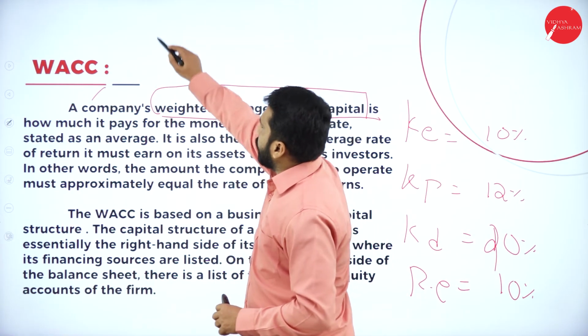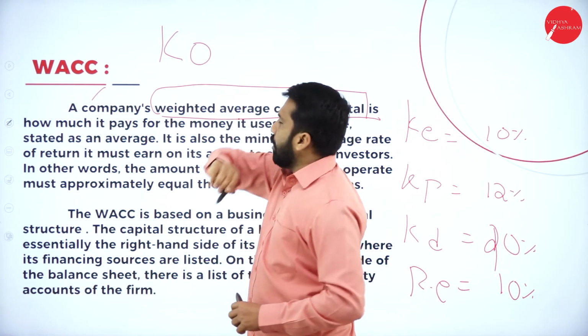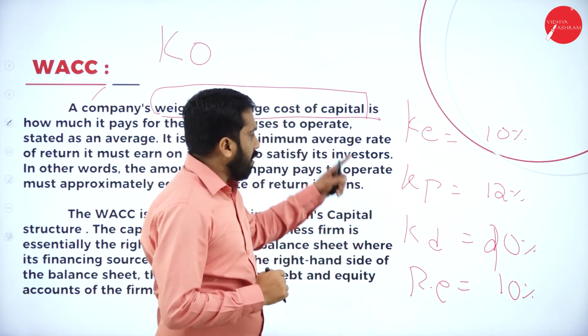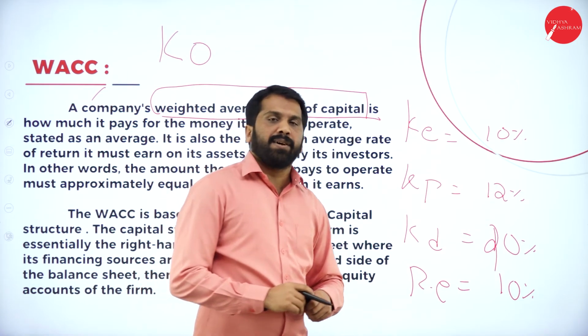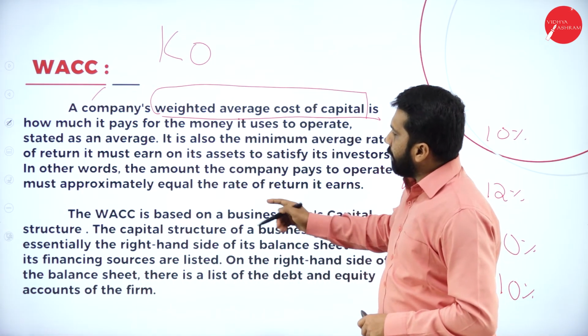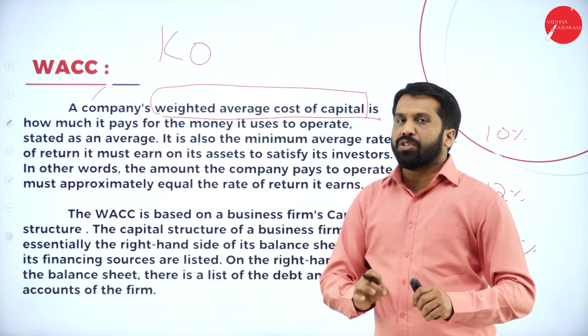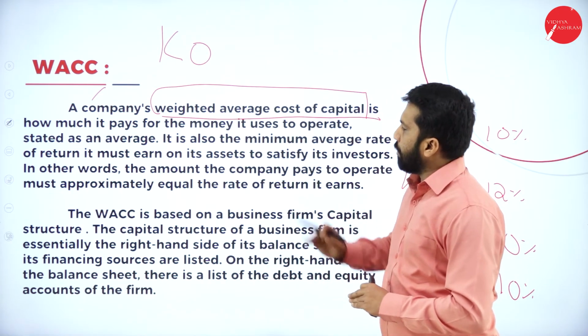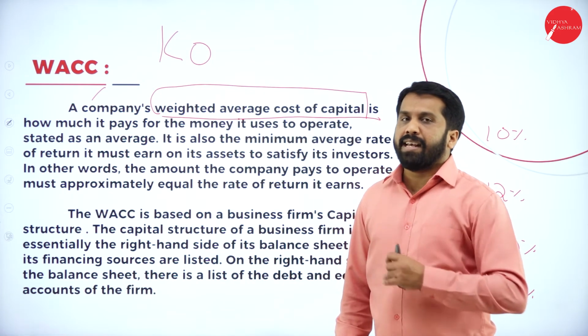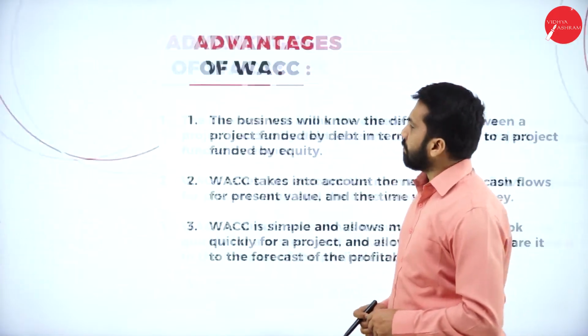Now, WACC we call it as Ko. Why it is Ko means overall cost. Overall of all these four we call it as WACC. Hope you understood. Again, I am telling you the definitions are not required. Just for the appearance purpose, I have given all this. If you want, you can read out. You will get detailed explanation about this.